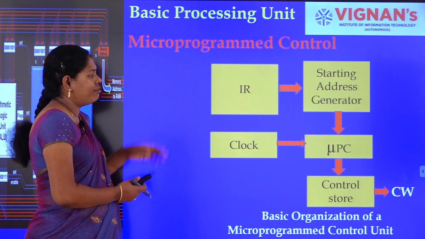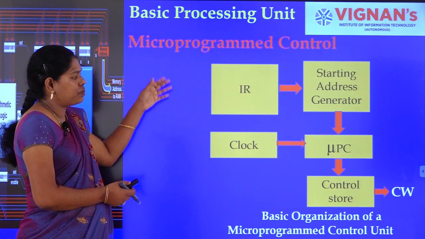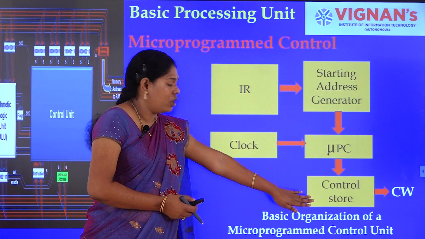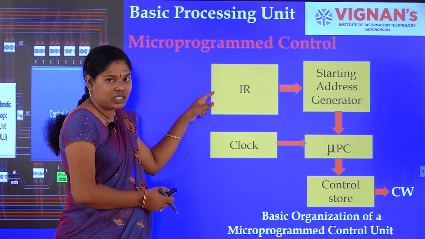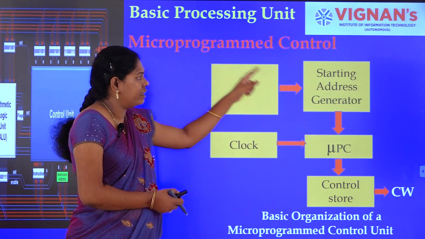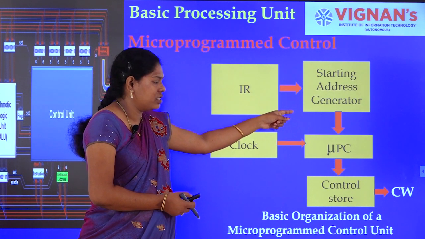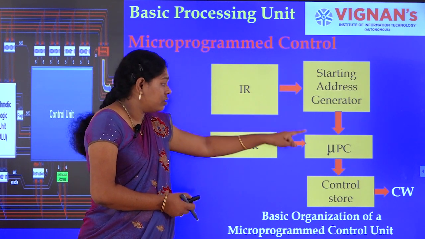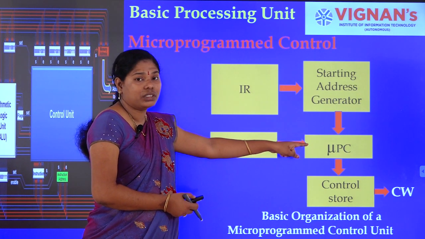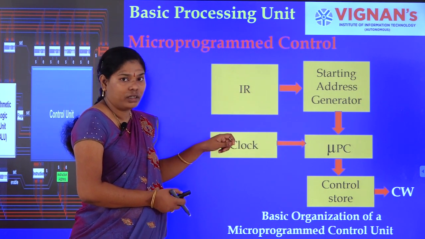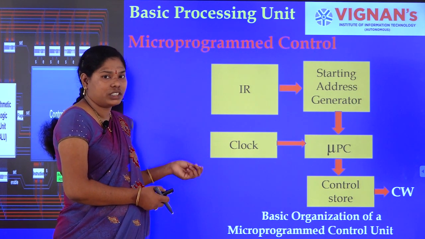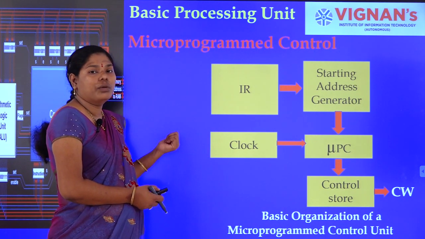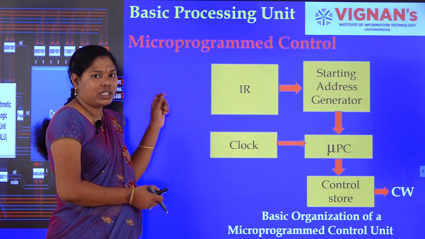Next we go for microprogrammed control. For that the micro routine is placed in the control store. Okay, here whenever the instruction is available in the instruction register, the corresponding starting address is generated, and here the micro PC is nothing but the pointer, it points to the address of the micro instruction, whereas PC, the program counter, points to the address of the instruction.